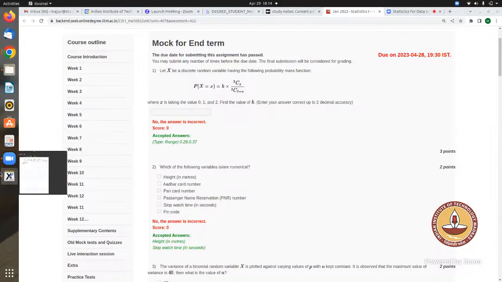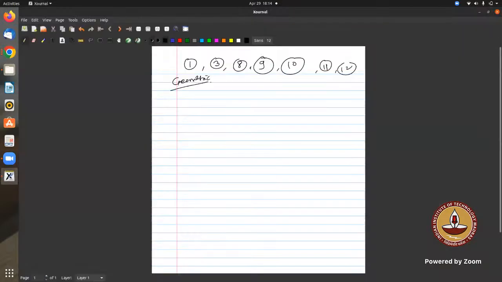So X takes values 0, 1, and 2, and the PMF, the probability that X will take these values, is equal to k into 3cx upon 3c(3 minus x).